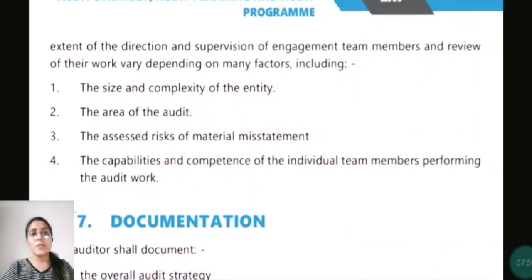Okay, the area of the audit, the assessed risk of material misstatement and the capabilities and competence of the individual team members performing the audit work. Here we finish up with all the question and answers of chapter number 2.